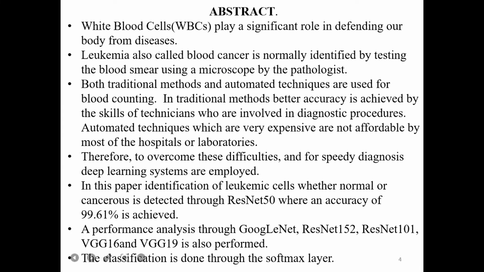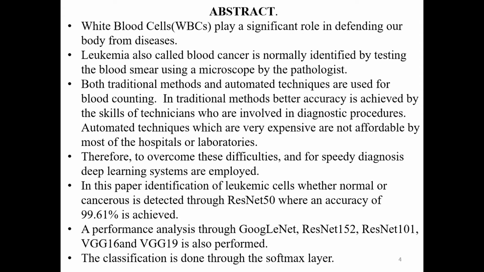So here, the white blood cells play a significant role in defending our body from diseases. Here, my paper is on blood cancer, which is called leukemia. This particular blood testing is mainly done by collecting the blood smear and checking it under a microscope by the pathologist. Both traditional methods and automated techniques are used for blood counting. But in traditional methods, better accuracy is achieved only by the skills of the technicians. And automated techniques in laboratories and hospitals are very expensive.